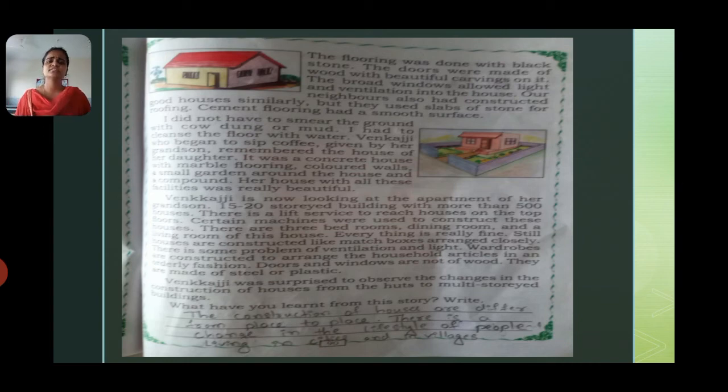In villages there will not be any such problems. There will be a little gap from one house to another, whereas in cities there will be a space problem. So they make the houses like a matchbox, with a living room, bedrooms and all these things.